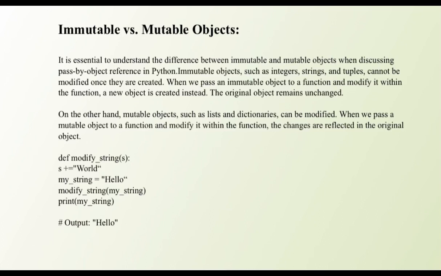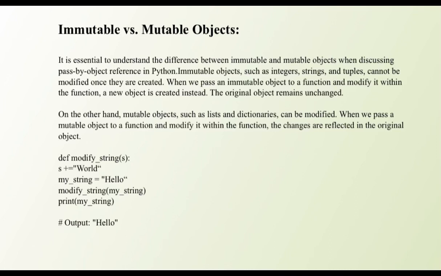It is essential to understand the difference between immutable and mutable objects when discussing pass by object reference in Python. Immutable objects such as integers, strings, and tuples cannot be modified once they are created. When we pass an immutable object to a function and modify it within the function, a new object is created instead. The original object remains unchanged. On the other hand, mutable objects such as lists and dictionaries can be modified. When we pass a mutable object to a function and modify it within the function, the changes are reflected in